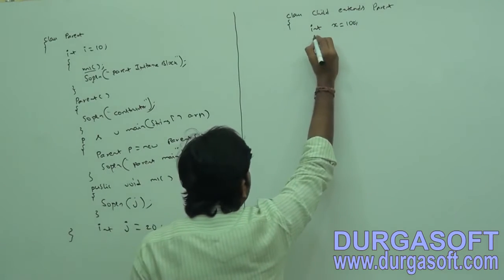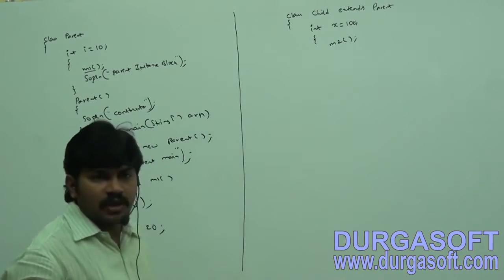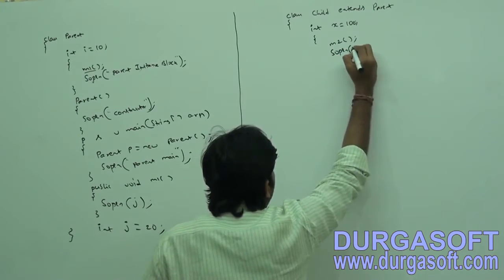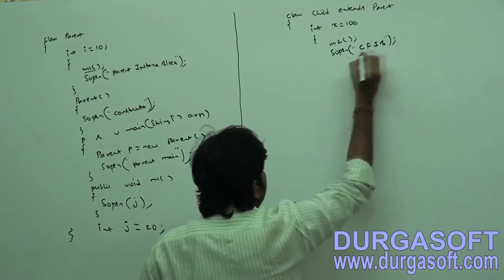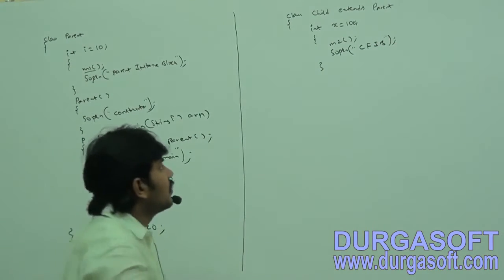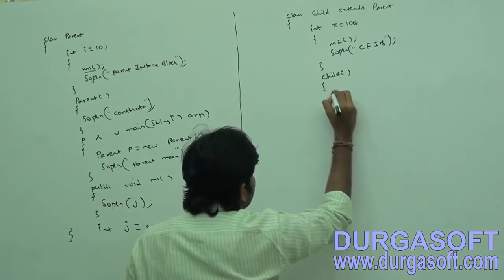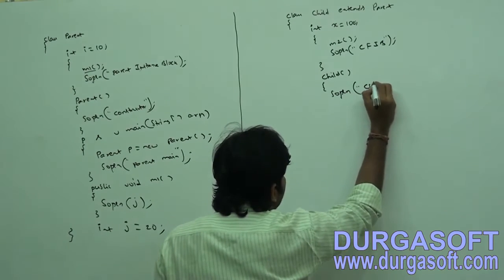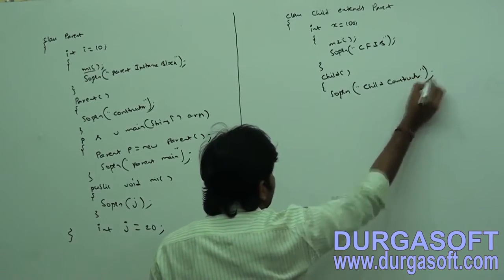Next, the m2 method, System.out.println child first instance block. I'm using short words. Then child constructor, like I'm taking.